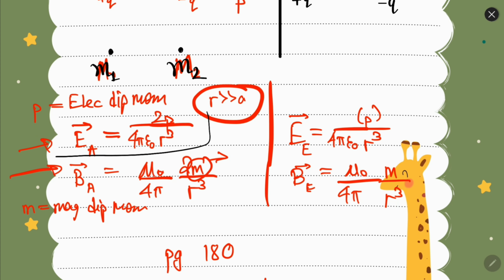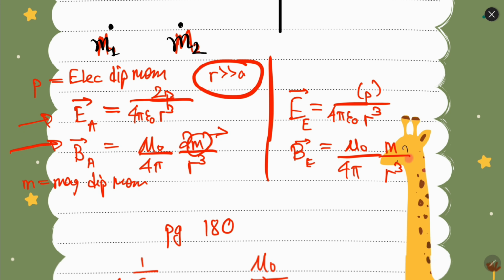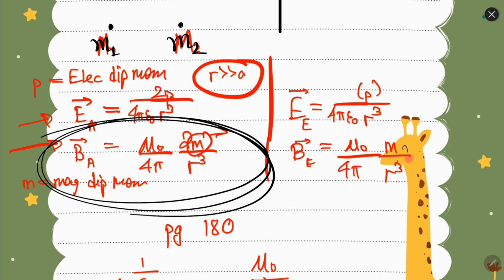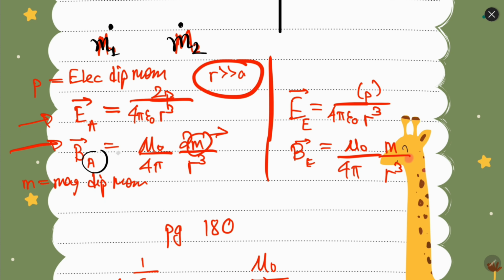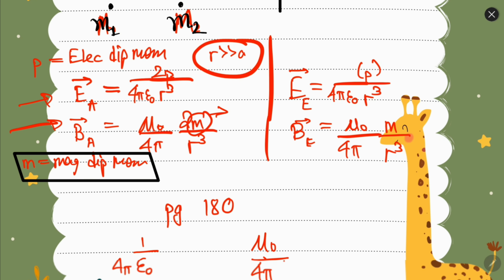We know that in the axial position the approximate value of the electric field is given by this formula, where P is the dipole moment, equal to q times the distance between the charges. Similarly, we will have the magnetic field in axial position equal to mu naught upon 4 pi, 2 m over r cube, where m is the magnetic dipole moment.